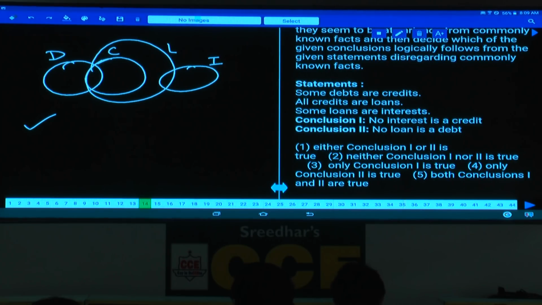Definitely true or not? No interest is a credit is definitely true. No loan is a debt. Is it true? No. Because some of the loans are debts is true here. And so what is your answer here? Only conclusion 1 follows. As only conclusion 1 follows, no interest is a credit.